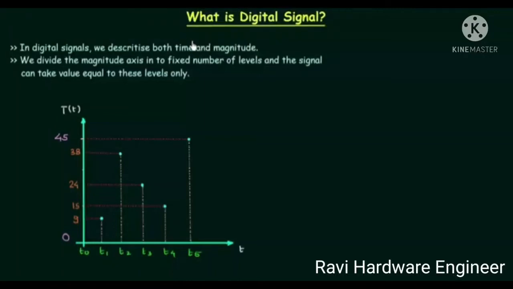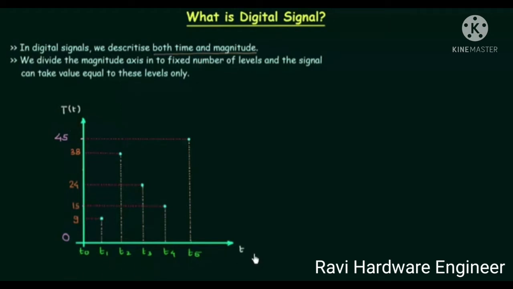In the last presentation, we completed analog and discrete time signal. In this lecture, we will study digital signal. In digital signals, we discretize both time and magnitude. We have to discretize both time and magnitude axis. If you remember the discrete time signals, we discretize the time axis but not magnitude. But in case of digital signals, we have to discretize the magnitude axis as well.